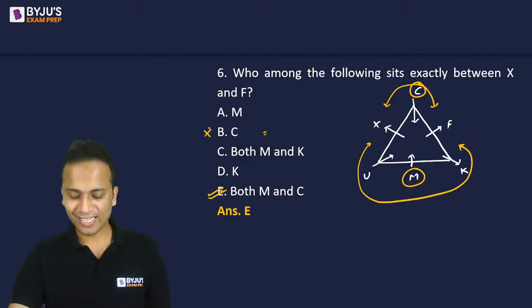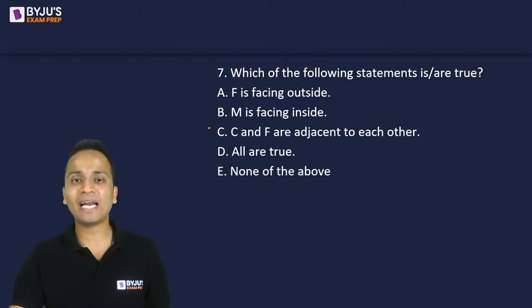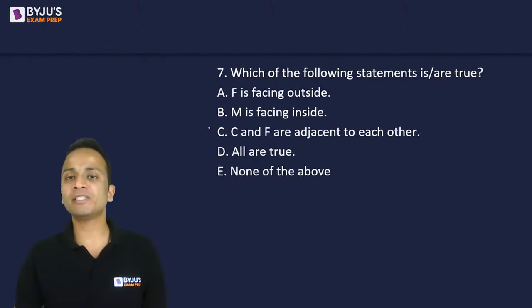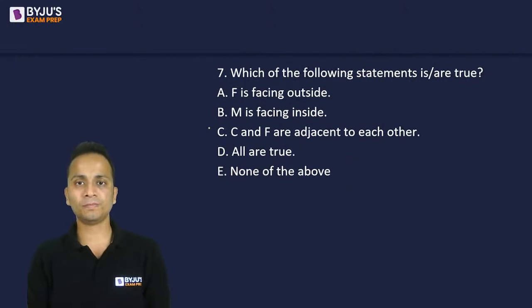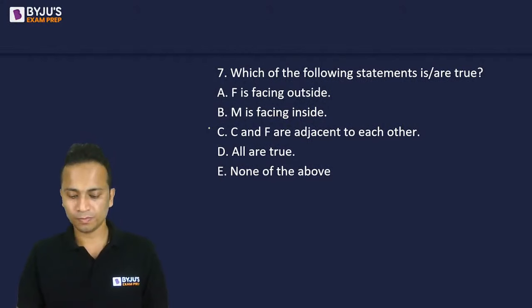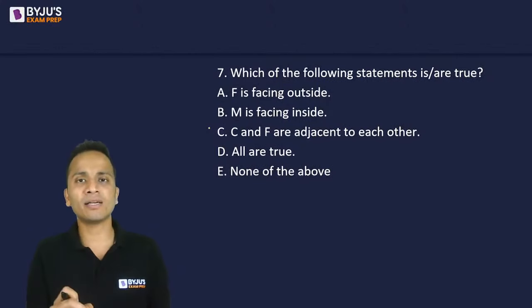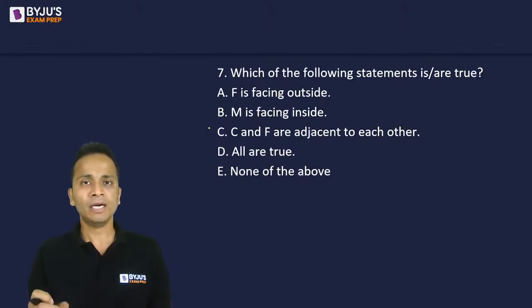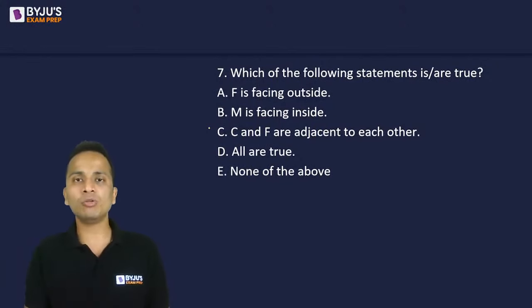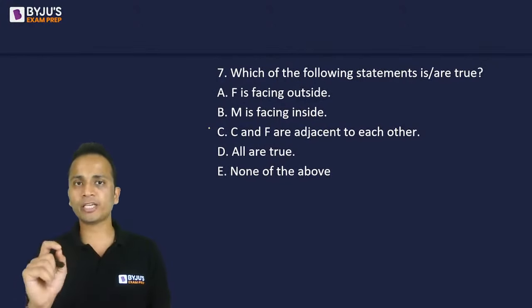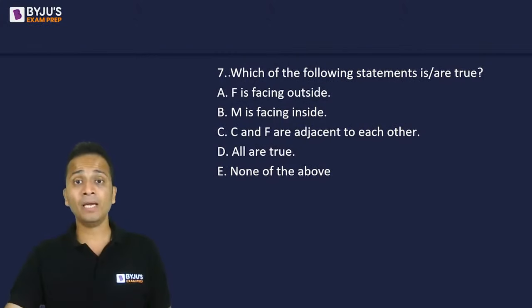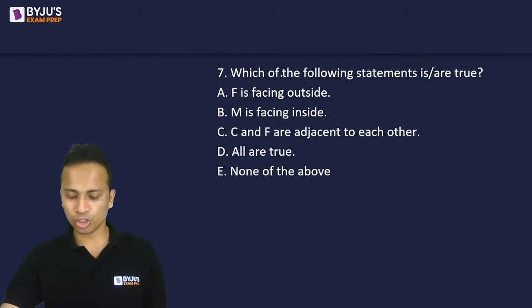All right. Let's move ahead and look at question number 7. Which of the following statements is or are true? So yes, crazy Ajay, this was tricky. ठीक है, अब मैंने बता दिया है तो एग्जामिनेशन में इन चीजों का ध्यान रखना है. You must make a note of it. That we also consider the direction in which we'll have to count, the direction in which we'll have to check these questions. Now, which of the following statements is or are true?